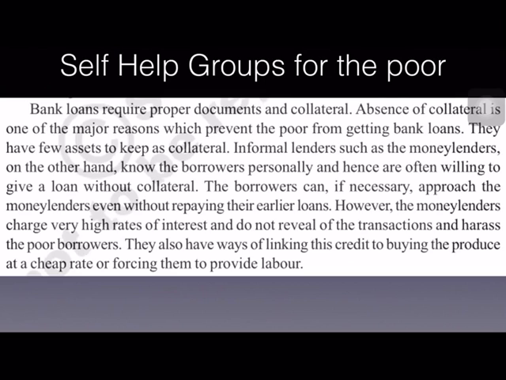And lack of collateral is the major reason which prevents poor people from taking loans from the banks. Why can poor people not take loans from the bank? Because they don't have collateral. On the other hand, the money lenders know the borrowers personally, so they don't demand collateral. They do not reveal the transactions to the poor borrowers and harass them. And sometimes, for granting loans, informal sources make it conditional to sell their produce only to them, or force them to do free labor for them.